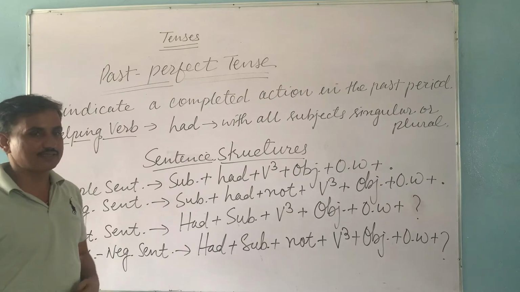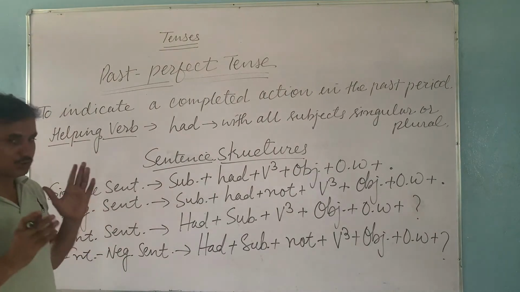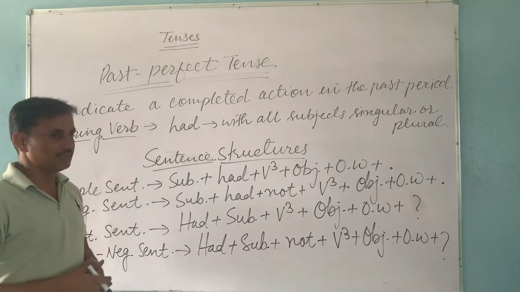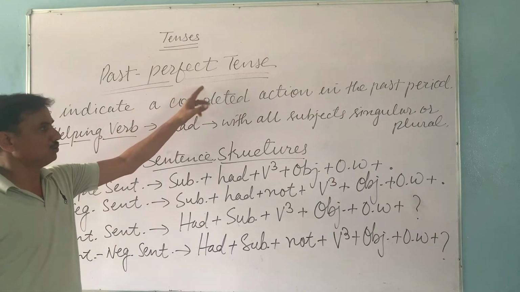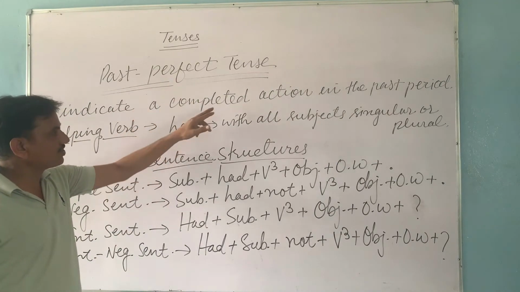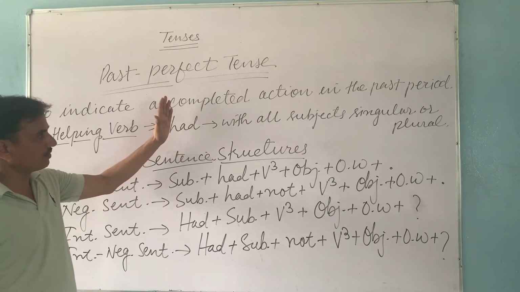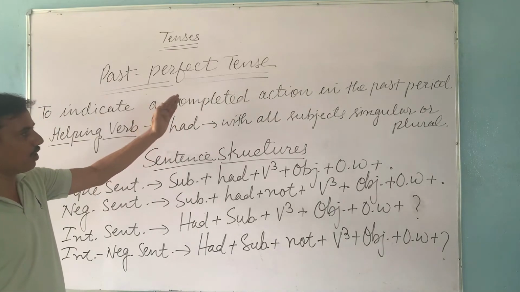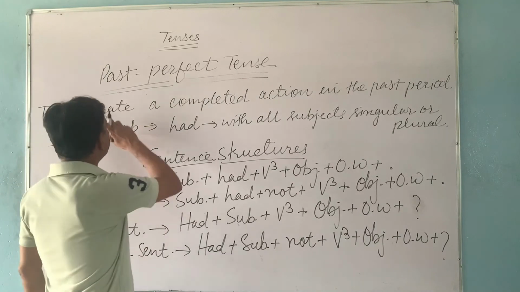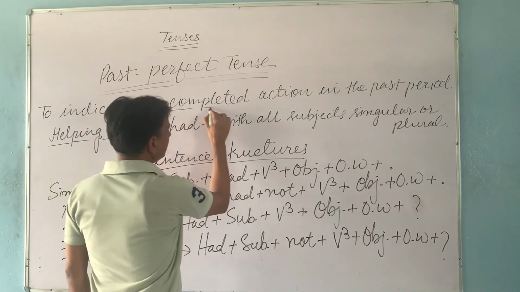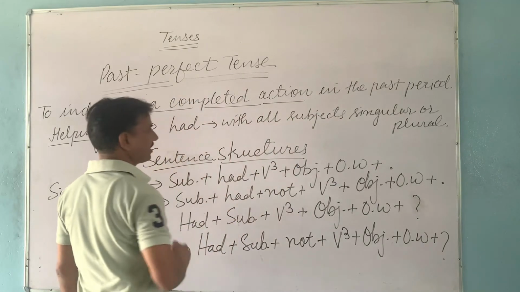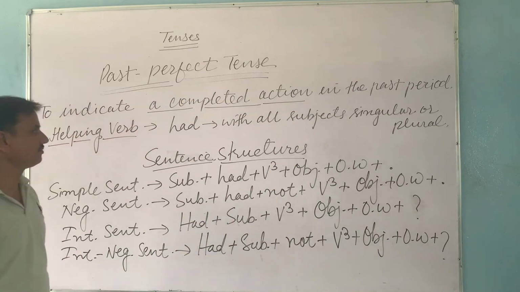Dear students, this is past perfect tense. In past perfect tense, we show or indicate an action that had been completed in the past. It means in past perfect tense, those actions are written which had been completed or fulfilled in the previous period or past period. So, past perfect tense is used to indicate a completed action in the past period.